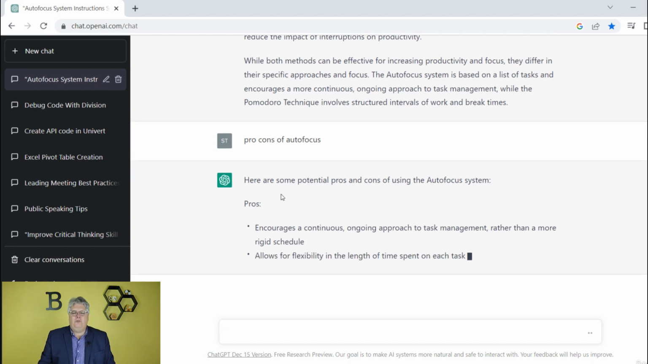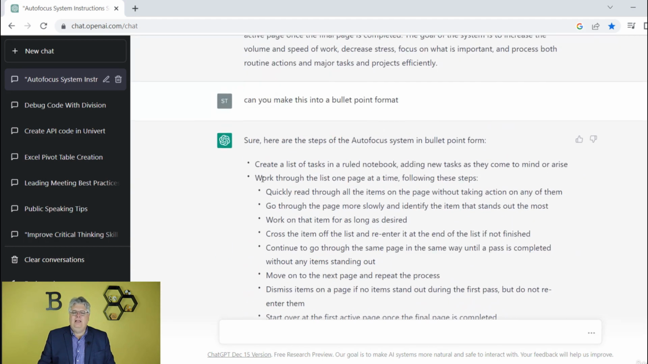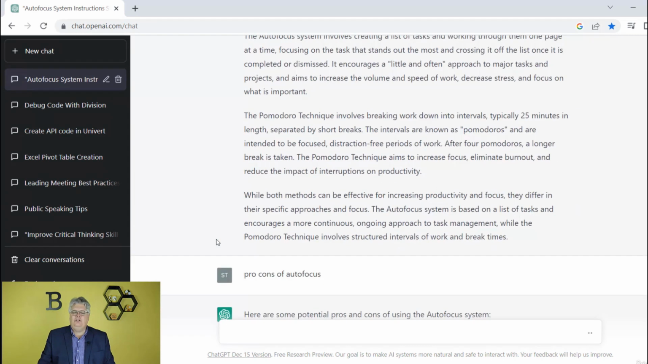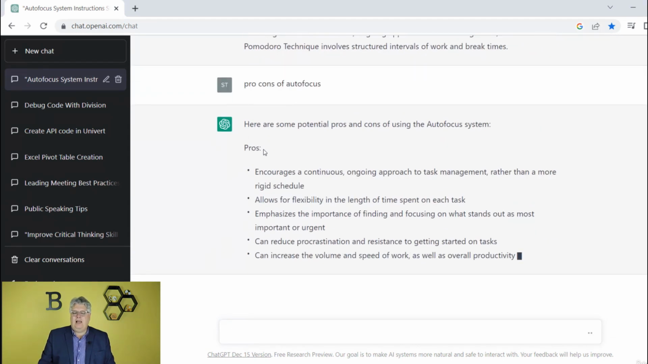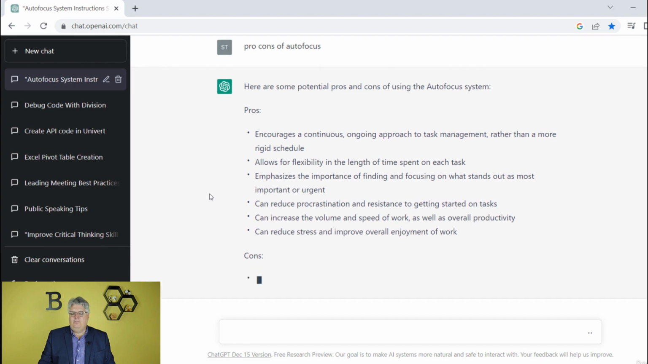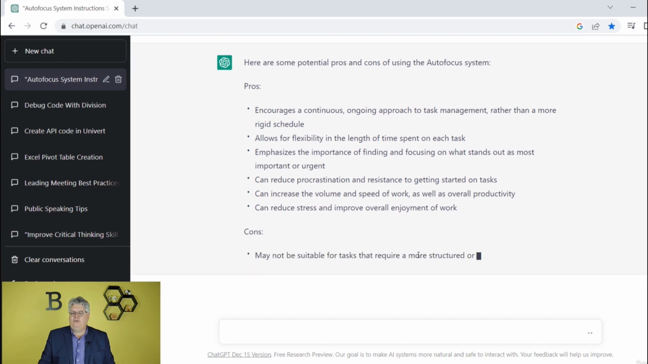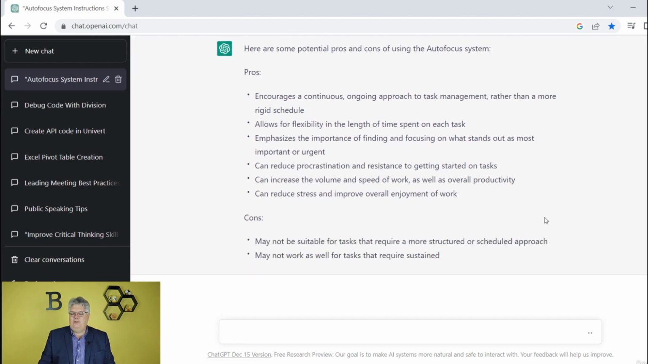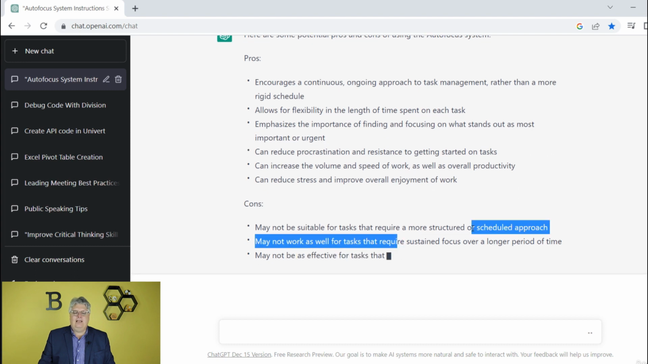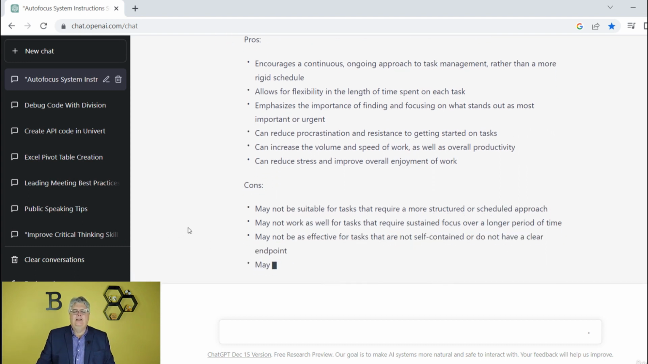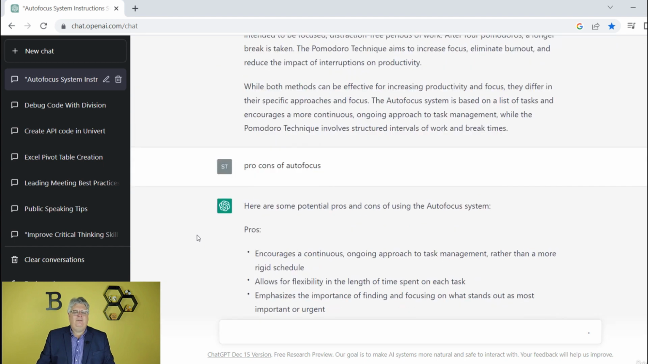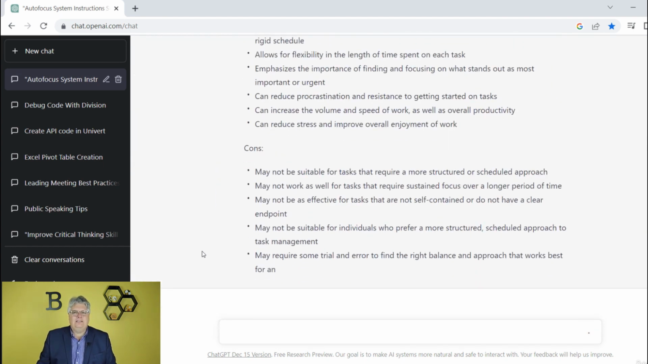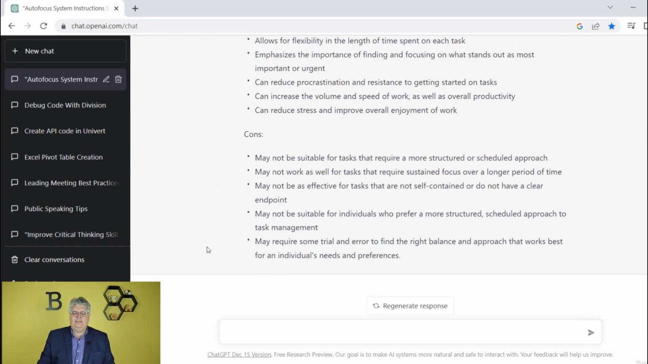Maybe I looked at the autofocus up top here and had a nice summary, and I'm like, well, should I do this? Sure, here are the pros of doing this, but there are some cons too. What are the cons? Well, it may not be suitable for tasks that require a more structured, scheduled approach, that need long focus over a longer period of time, because it's more like short focus periods. So it really gives me ideas. So just by doing that, I just learned the autofocus system and maybe how it compares to Pomodoro, as an example.